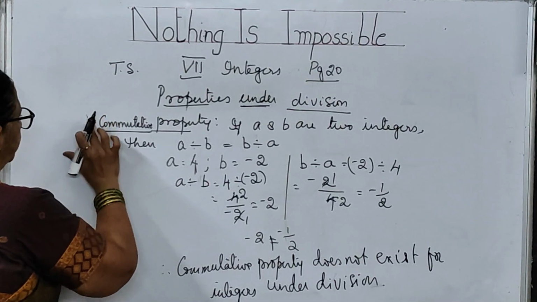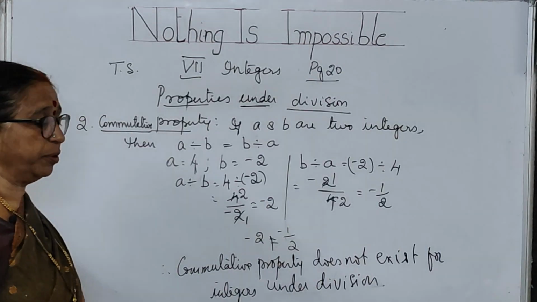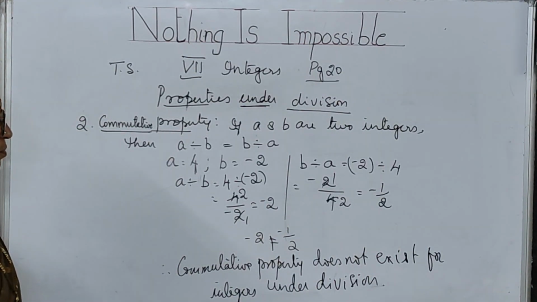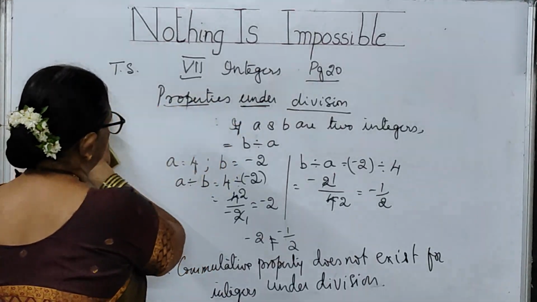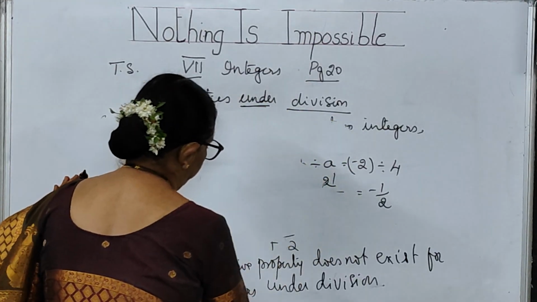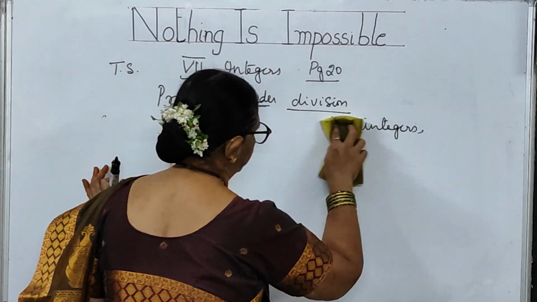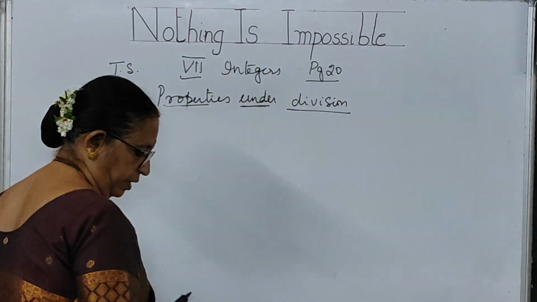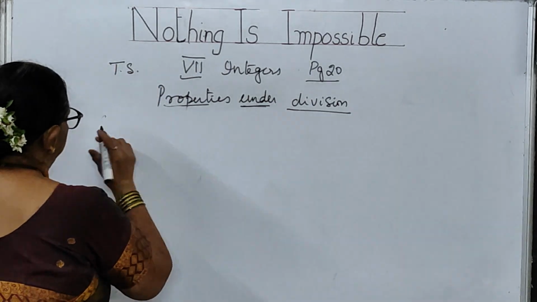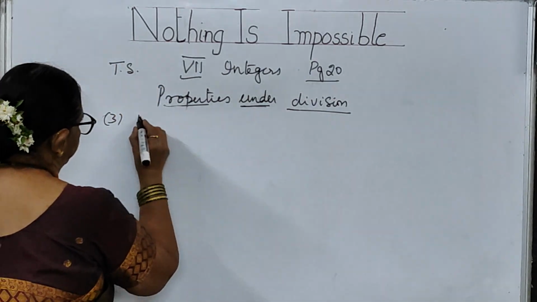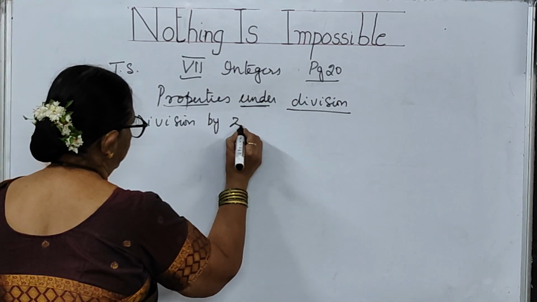It is the second property, children. I have forgotten to keep this number. Second property, write it down properly. Next, after this, you have the third property, that is associative. Before that, you have division by 0.